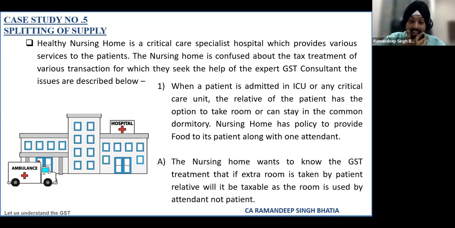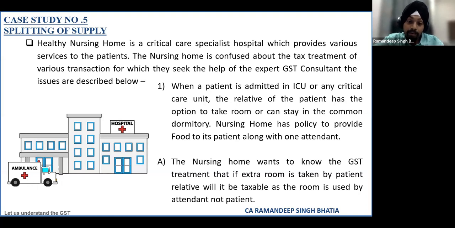You're right, sir. Arup sir is right that sometimes it is very challenging to identify a particular supply and to get it caught. But there is a circular issued which says that when food is supplied to a patient's relative, it will be taxable. If we literally go by the meaning given in the circular, even in this case, when a room or lodging facility is given to a relative of the patient, as per the circular, it will be taxable. But I believe this is a composite supply.